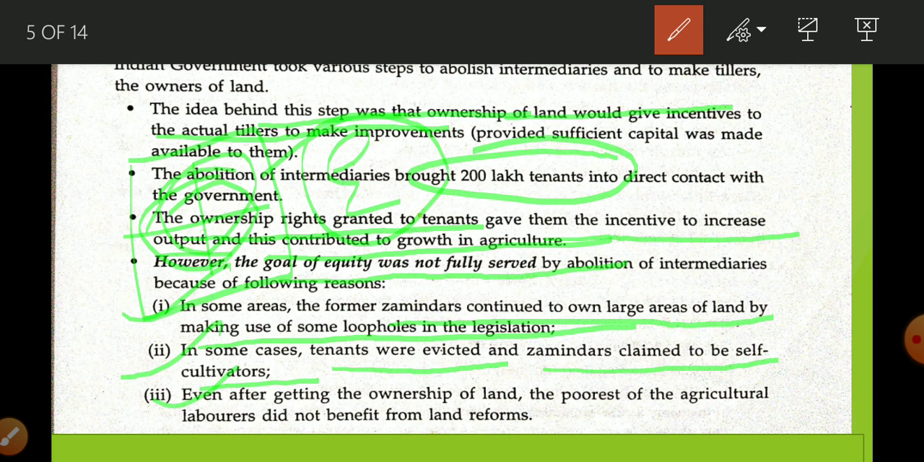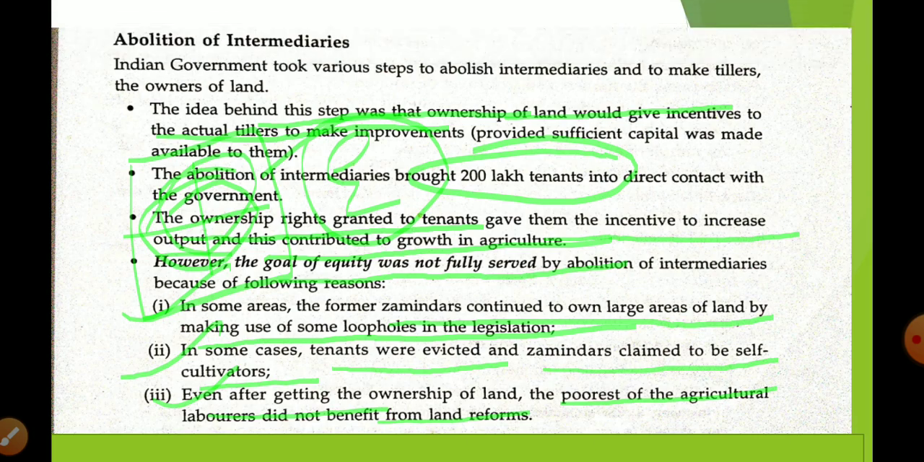Third is that, even after getting ownership of the land, the poorest agricultural labourers did not benefit from the reform. The very poor farmers who got ownership did not have any savings, so they were not able to invest. There is no investment, which means there is no improvement. So in this way the condition of agriculture is still backward. So these are the reasons.